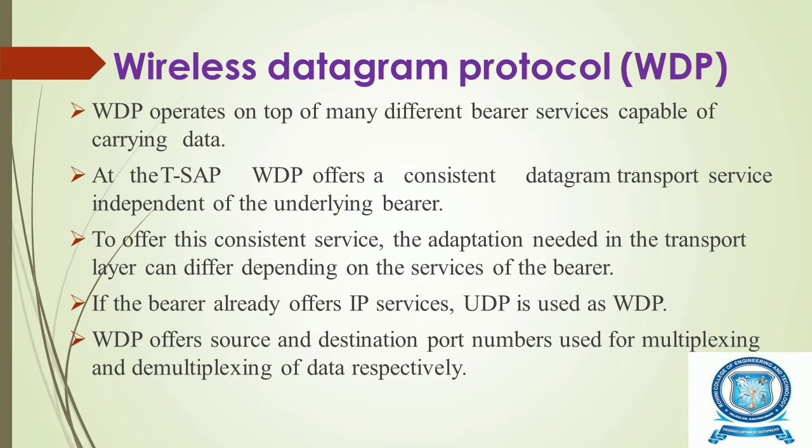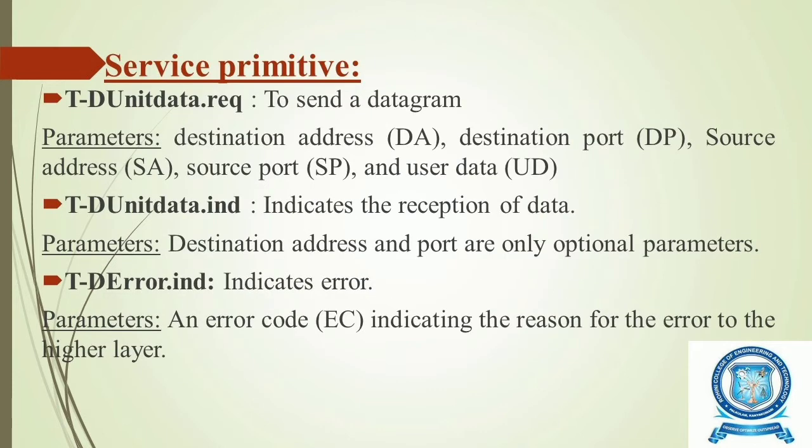To offer this consistent service, the adaptation needed in the transport layer can differ depending on the services of the bearer. So, if the bearer already offers the IP services, the UDP is used as WDP. UDP is User Datagram Protocol. It is used as the Wireless Datagram Protocol. WDP offers source and destination port numbers used for multiplexing and demultiplexing of data respectively.